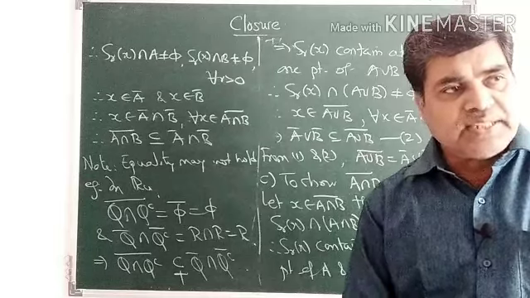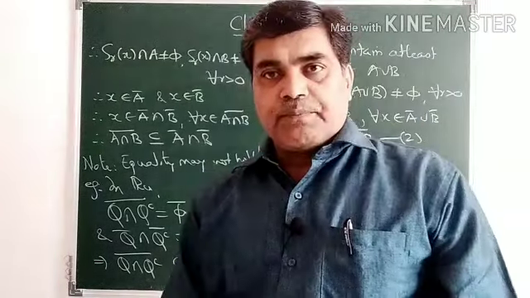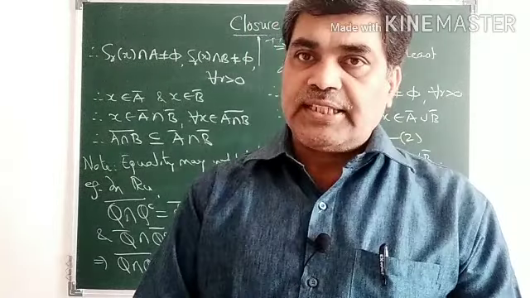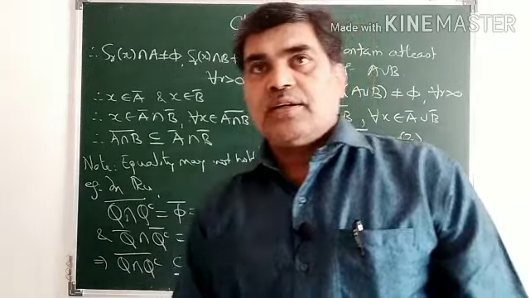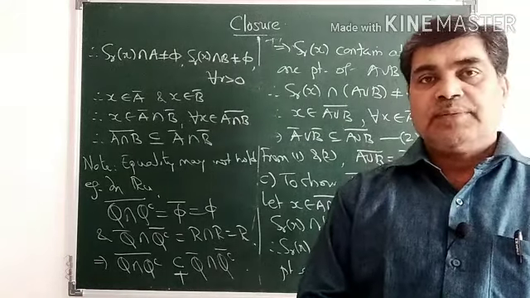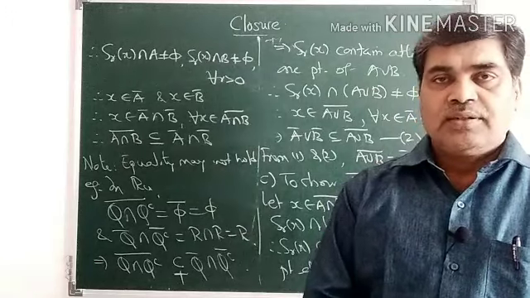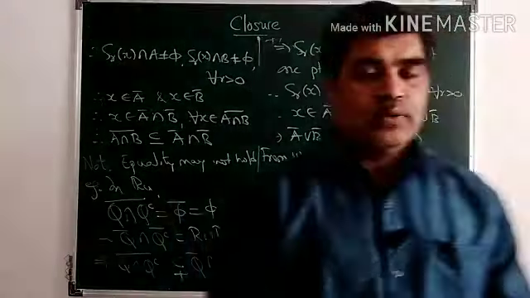Now for the last, for D, phi closure is equal to phi. Phi and X are closed sets, and a given set is closed if and only if its closure is equal to that set. So by using this result, the last part also holds. Is it clear?